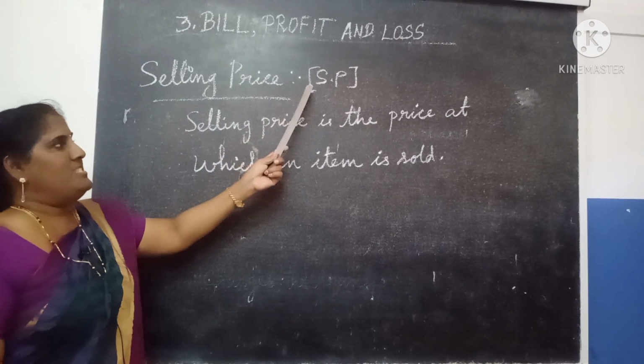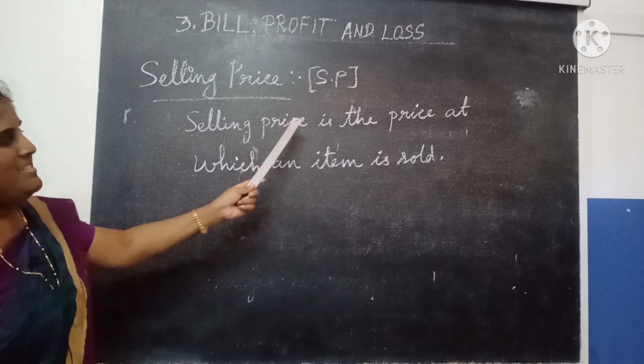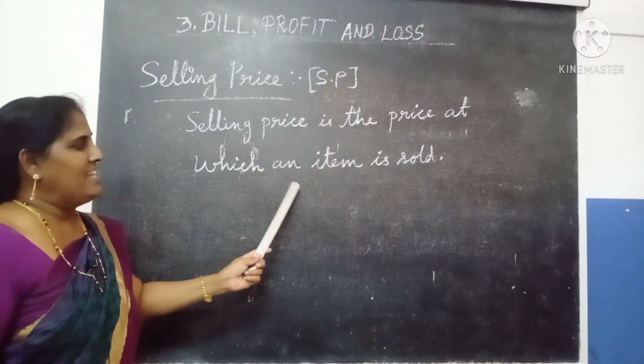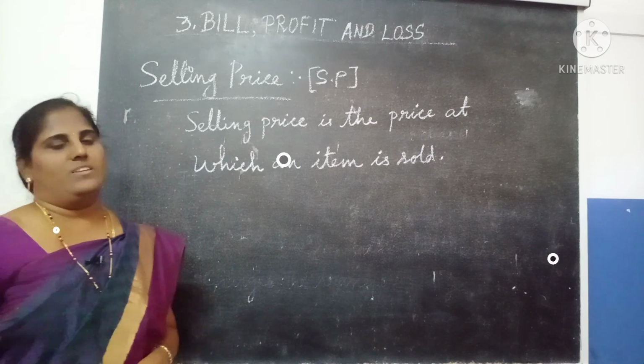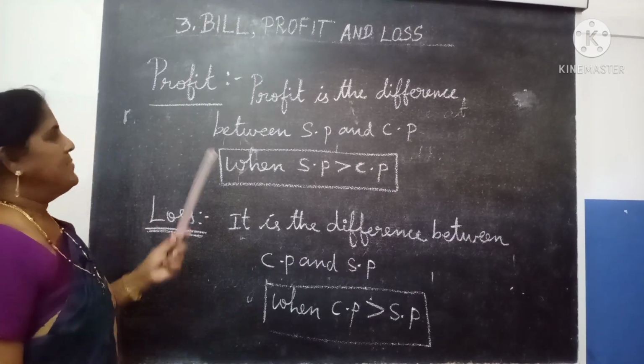Selling price, the short form is SP. Selling price is the price at which an item is sold. The price at which an item is sold is called the selling price. Okay, the next one, profit.